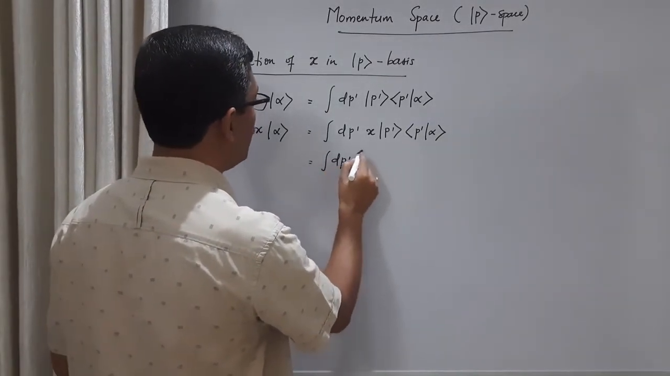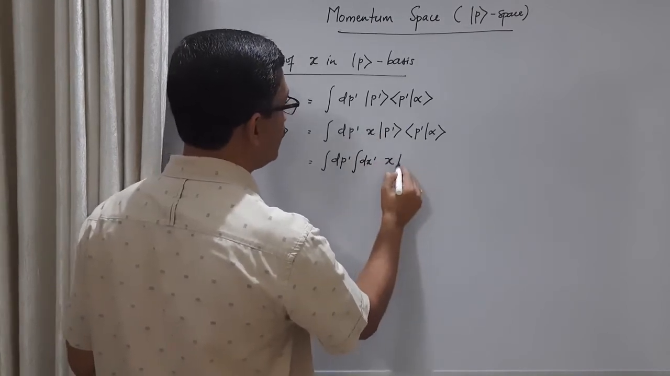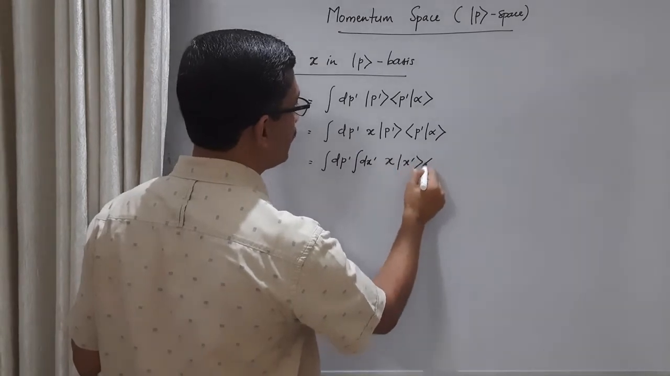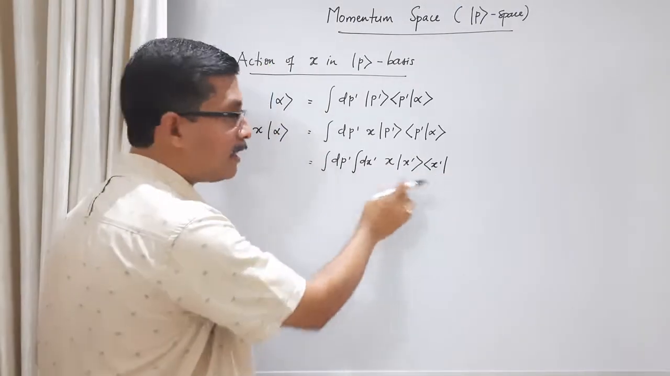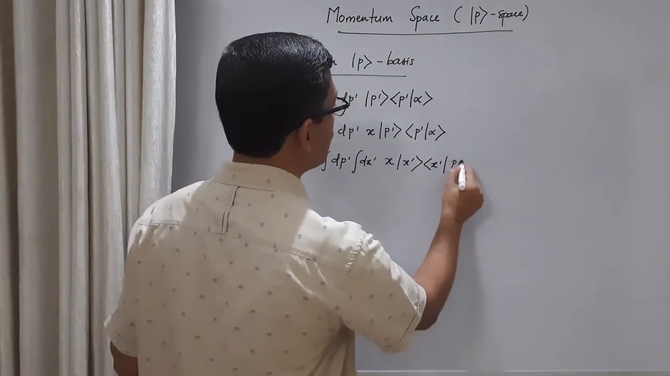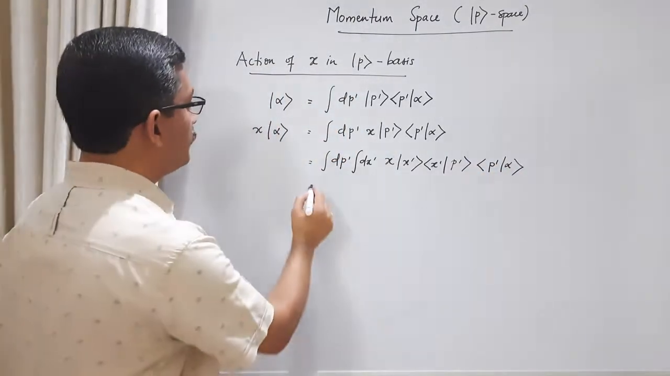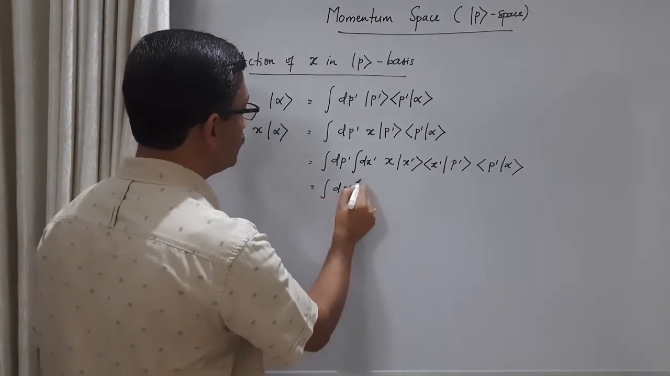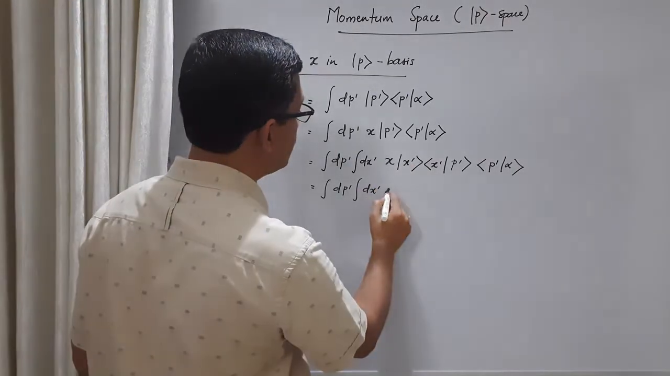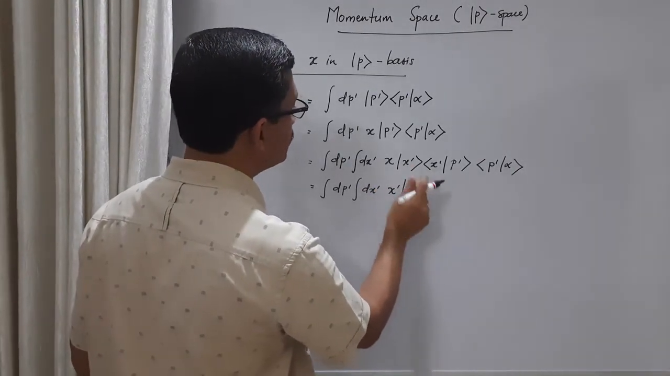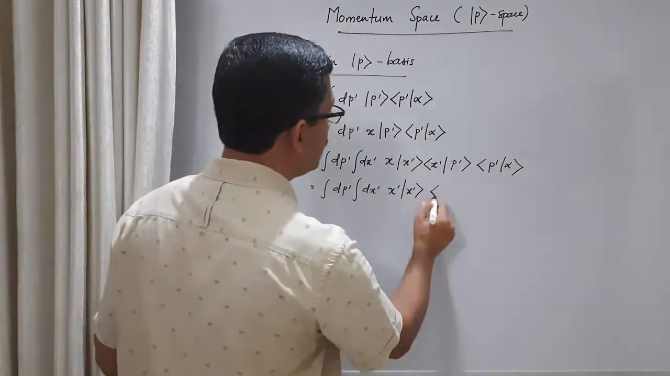Integral over p prime and integral over x prime. Position operator is here, and here I am introducing the identity and the completeness of position eigenket. Integral over x prime, ket x prime, bra vector x prime is the identity, and then we have momentum eigenket and this. Now here the action of position operator on position eigenket is we get eigenvalue times eigenket, because this is an eigenket of position operator. x prime is the eigenvalue. The other terms are here.